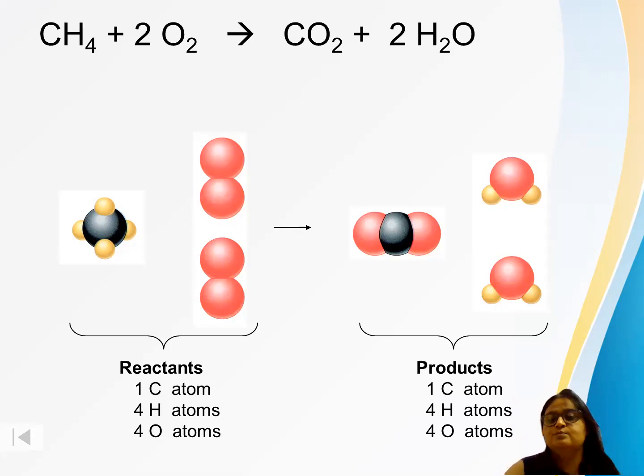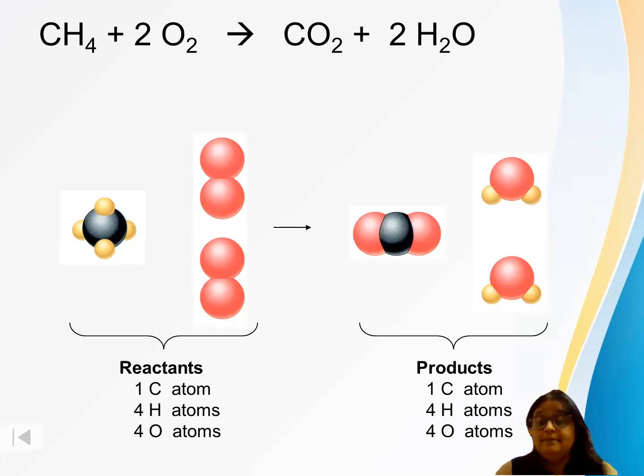So now just pause the video and try once yourself. You have to make it balanced. The equation will be CH4 plus 2O2 gives CO2 plus 2H2O. So let's see how many carbon atoms are on both sides after balancing. On both the reactant and product side, 1 carbon atom. Hydrogen atoms how many? 4, 4. Oxygen atoms how many? Again 4, 4.